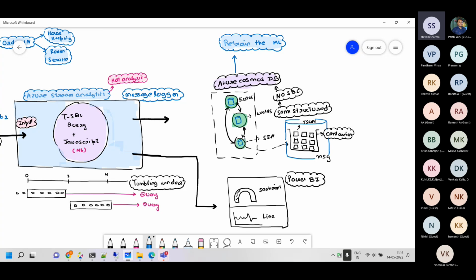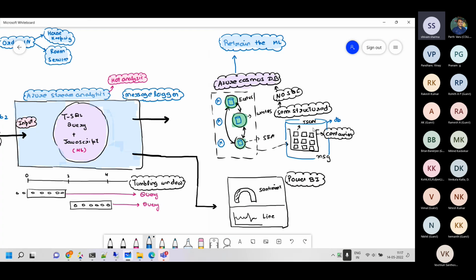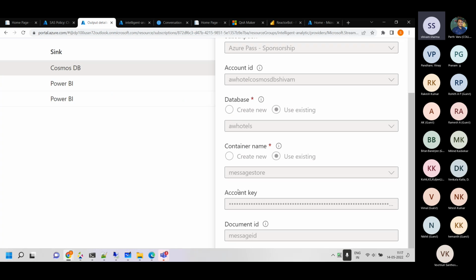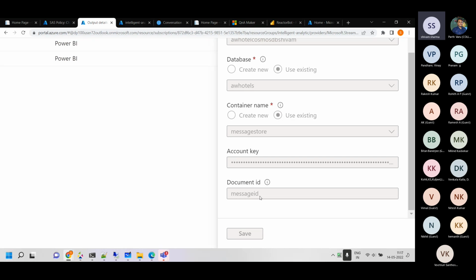Now Cosmos database can be multi-master, right? If you have multiple endpoints, read and write can happen in all the endpoints. Or if you have single master, multiple read copies, then that's also possible. So this is a database. And in this DB, we have that container where the data is going right now. It's called message store. So the name of the container, the inner box, is message store, where all the outputs are going. And there is a partitioning happening inside it, which is a separate thing.